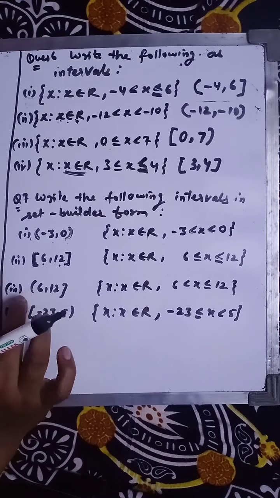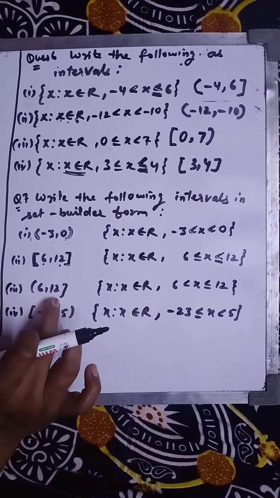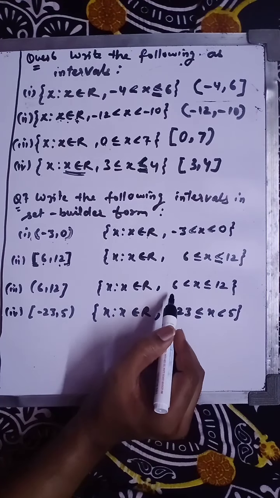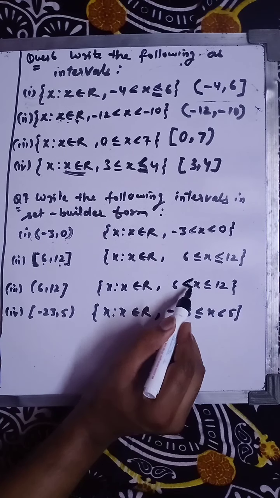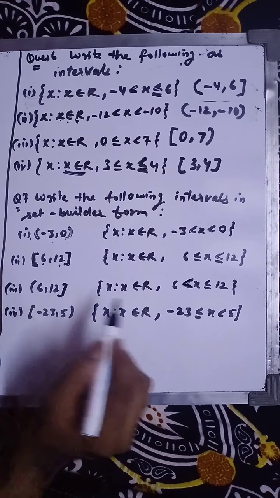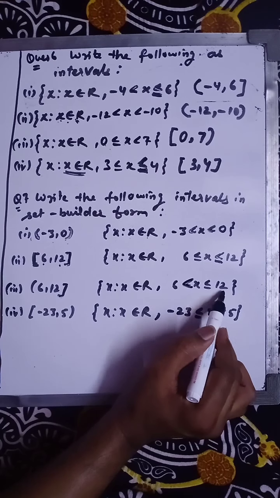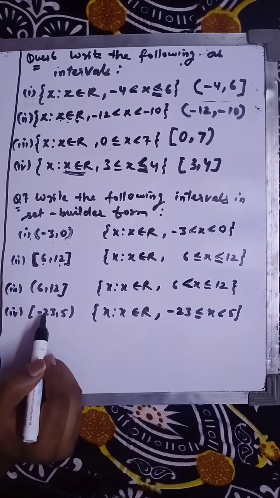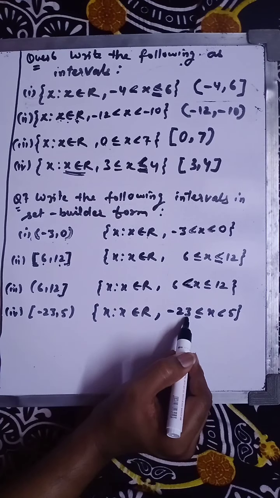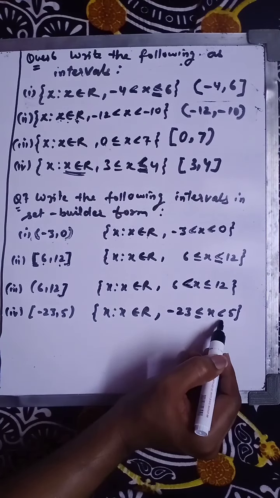Similarly, here you have a curved bracket and here you have a square bracket, so x belongs to this. So 6 only, the greater than sign will come here, x is greater than 6, and here we have a square bracket, so x is less than or equal to 12. You have to write like this. Here we have a square bracket, so x is greater than or equal to minus 23 but less than 5. Like this we have to write.